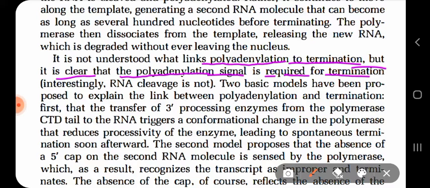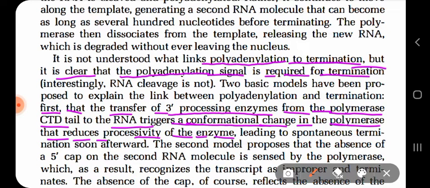It is saying that theoretically some scientists have proposed models for why transcription termination occurs after polyadenylation. First, they say that transfer of a 3' processing enzyme from the polymerase carboxy terminal domain tail to the RNA causes a structural change in the polymerase that reduces the processivity of the enzyme, leading to spontaneous termination soon afterward.